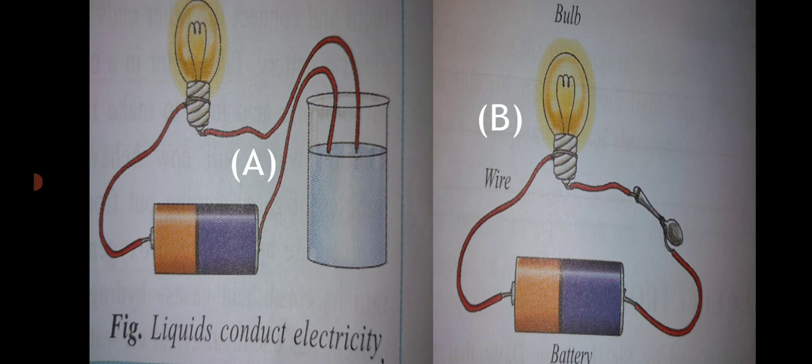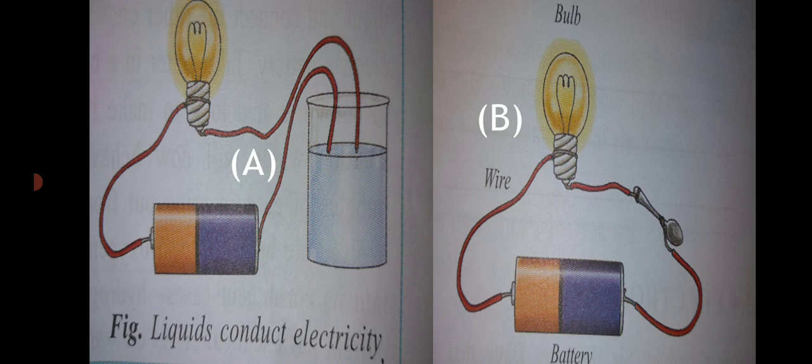But in the second picture, the bulb is glowing, right? So while testing liquids, we may find that the bulb does not glow as brightly as in the case of metal. In picture B you can see that metal is used, and the bulb is glowing.